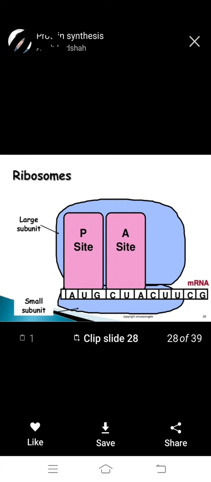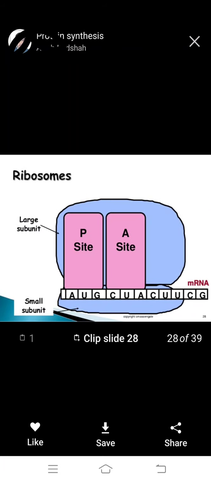Okay, this is an important process. In the ribosome, the large subunit is the attachment of tRNA, and the small subunit is the attachment of mRNA. So, 5 prime to 3 prime, then the P site and A site, important.